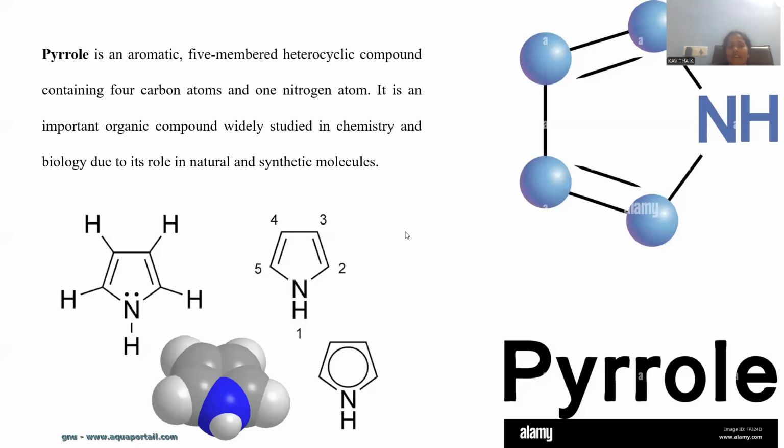Pyrrole is part of that aromatic class of compounds, and it is a five-membered heterocyclic ring system. If you count the number of atoms, 1, 2, 3, 4, 5, one heteroatom is nitrogen, and the remaining four are carbon atoms. Each and every atom in the cyclic system is surrounded by a hydrogen atom, right? So this is the way the five-membered heterocycle pyrrole is depicted, with four carbon atoms and one nitrogen atom within the five-member ring system.